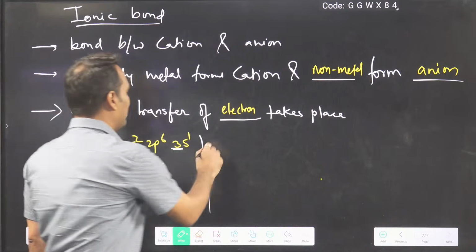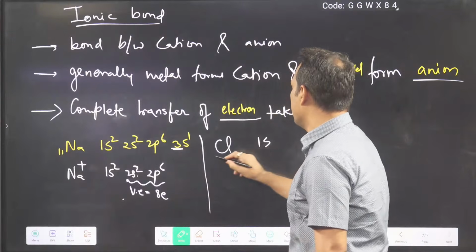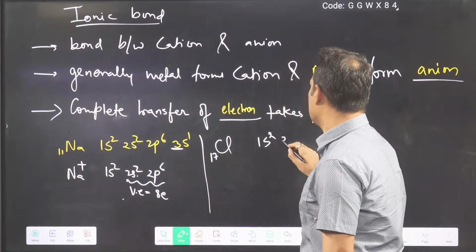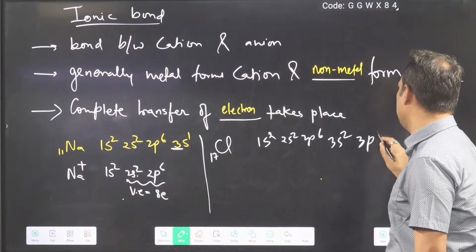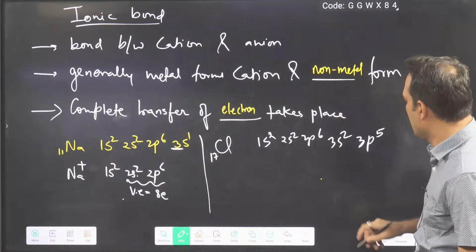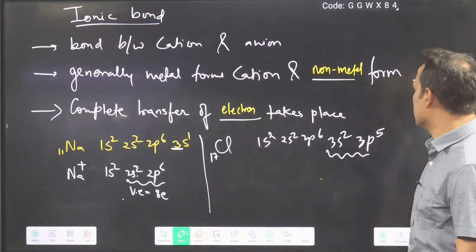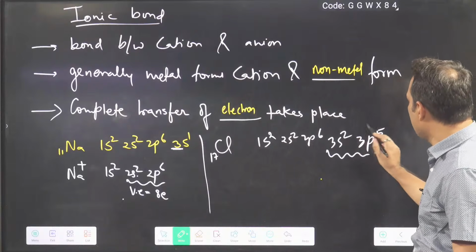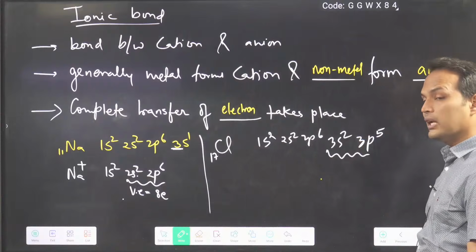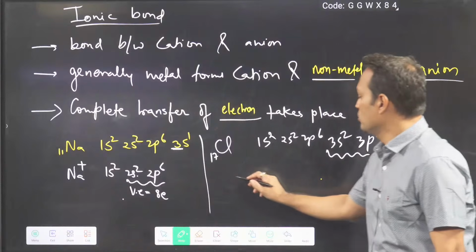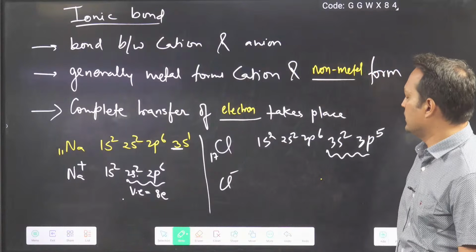Okay. What about Cl? Cl has atomic number 17: 1s2, 2s2, 2p6, 3s2, 3p5. What is the valence shell? Third. How many valence electrons are there? 7. It requires 1 so that it can become octet.